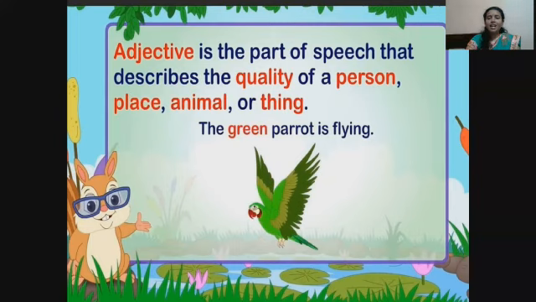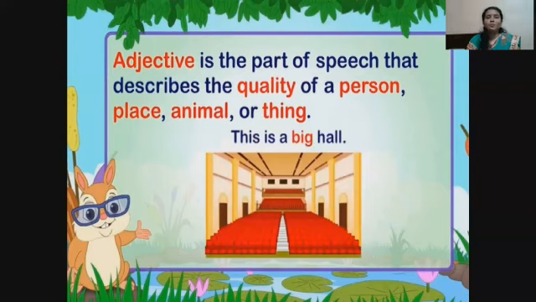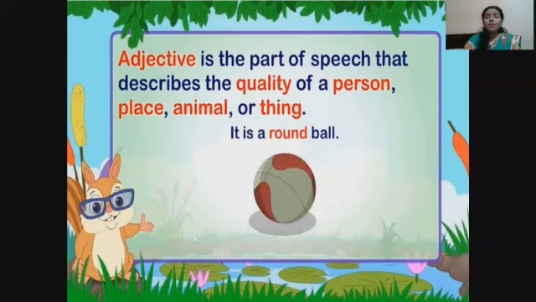Here, green is an adjective. Next, this is a big hall. Here, big is an adjective. It is a round ball. Here, round is an adjective.